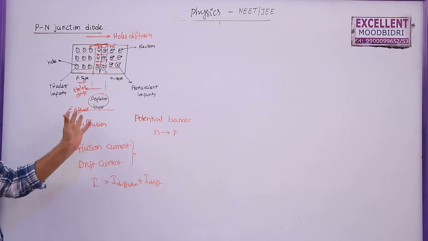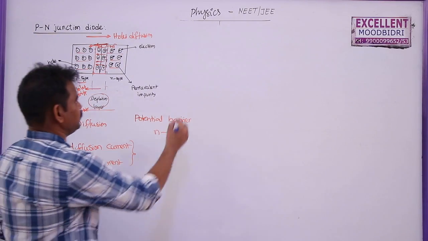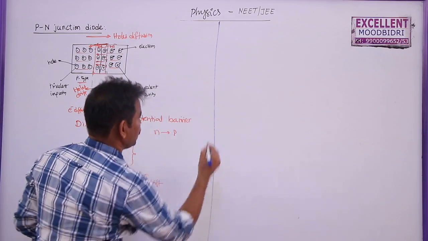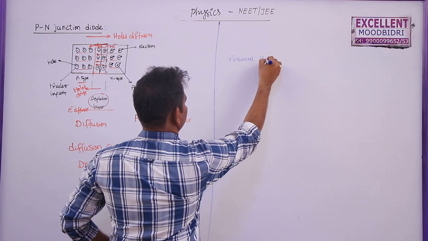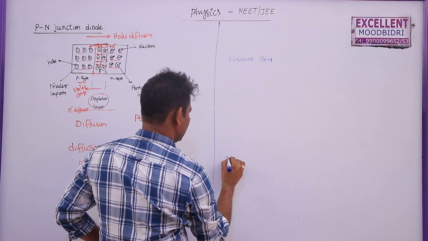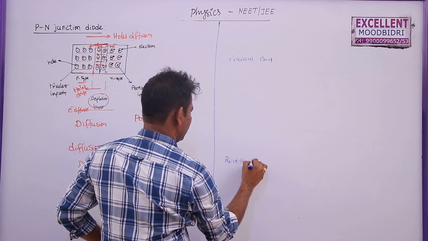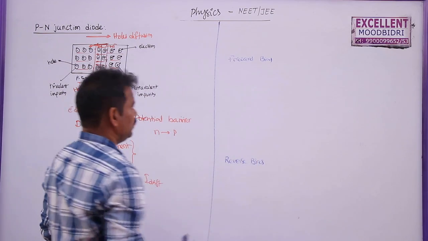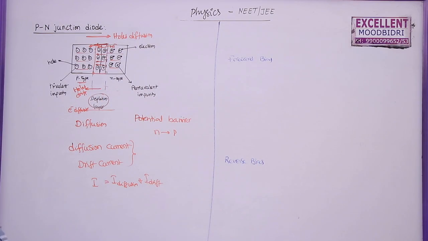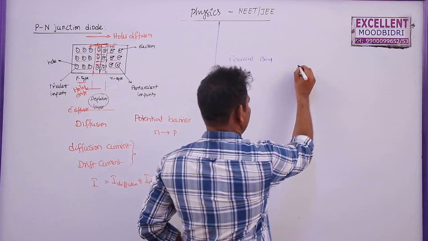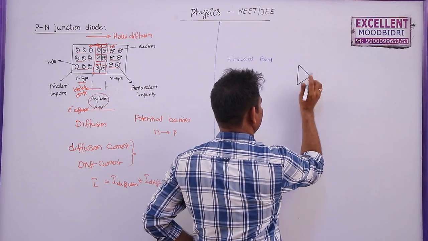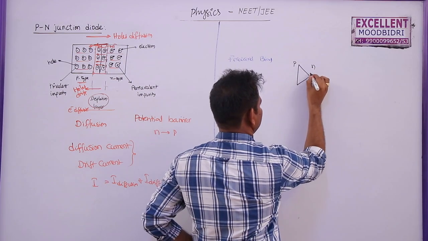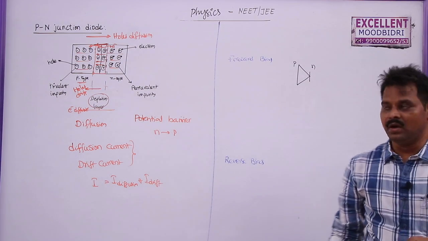A PN diode can be divided into two different modes. One is called forward bias. The other one is called reverse bias. In forward bias, what happens? Generally we denote a diode like this, and this is the P side, this is the N side. So this is the PN diode.